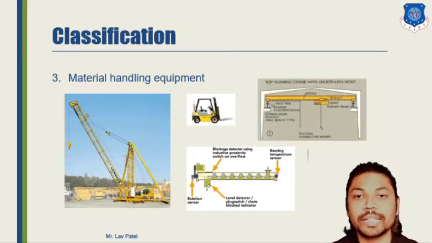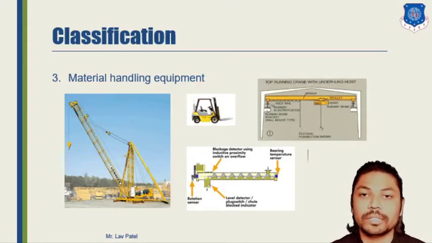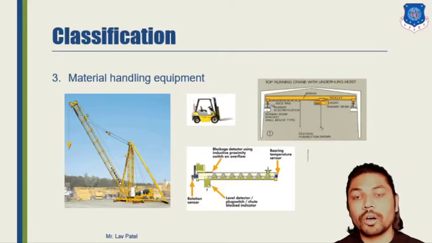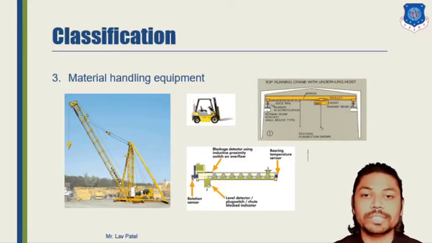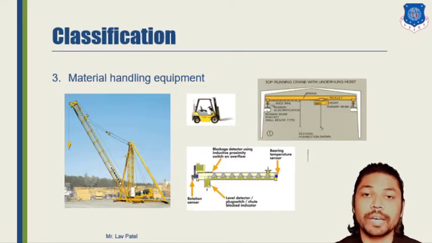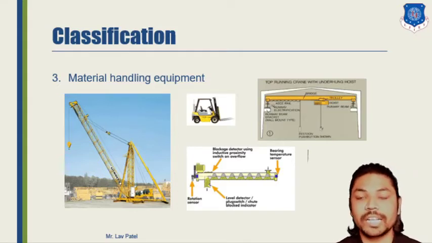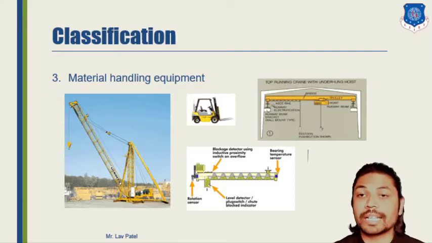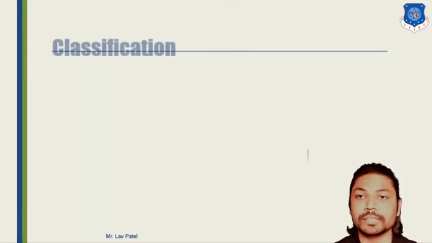The next one is the hoist. The hoist can be used in any industry or factory, and the other name for the hoist is overhead crane. We can easily transport heavy material from one place to another inside our factory or warehouse, where we have to lift such heavy material. So these four are the material handling equipment, and they come under the classification of special purpose vehicles.